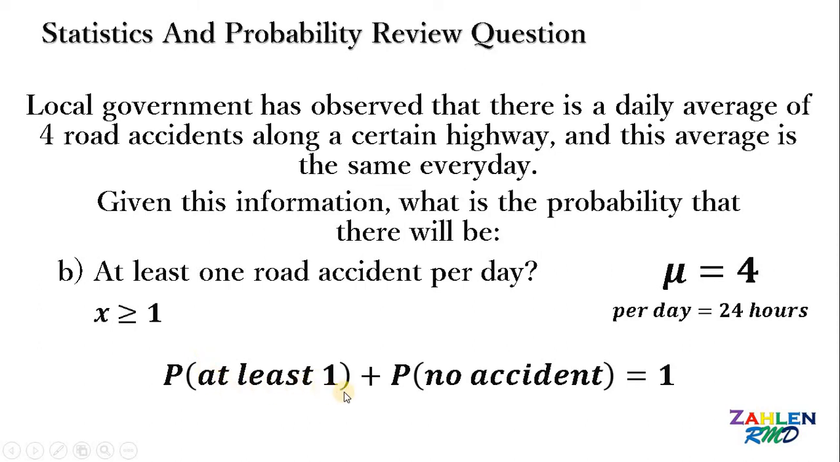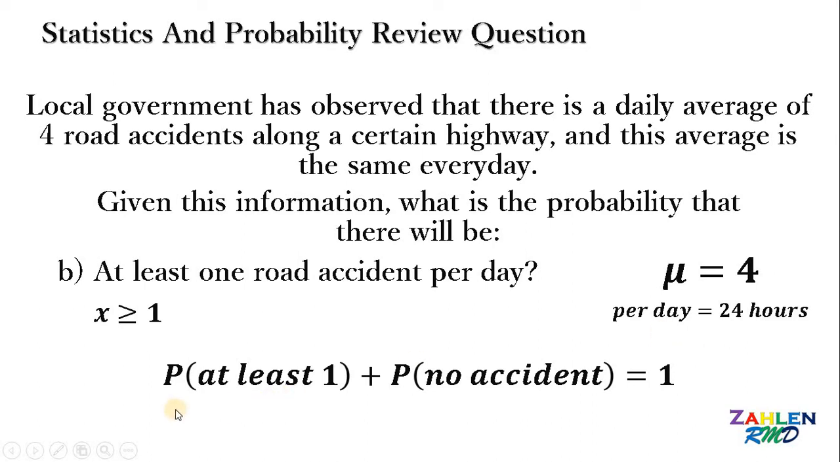So what we're going to do here is to notice that the complement of the probability that at least one road accident per day is no accident per day. Therefore, the probability that at least one road accident per day plus the probability of no accident that day must be equal to 1, because at least one road accident per day is the opposite of no accident on that day. Therefore, if we add those probabilities, we get exactly 1.